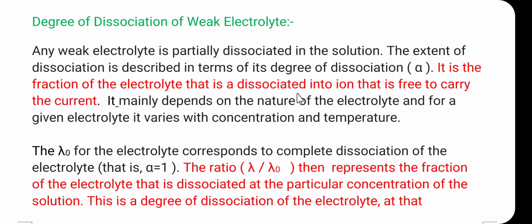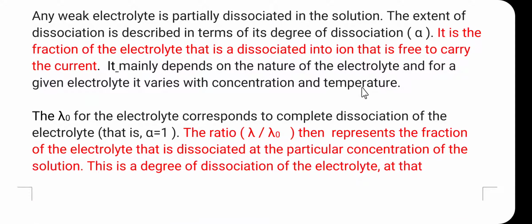It is the fraction of the electrolyte that is dissociated into ions and that is free to carry the current. This is the definition of the degree of dissociation. Generally the degree of dissociation is denoted by the symbol alpha. It mainly depends on the nature of the electrolyte, whether it is a strong electrolyte or a weak electrolyte, and for a given electrolyte it varies with the concentration and the temperature. That means the degree of dissociation also depends on the concentration and the temperature.